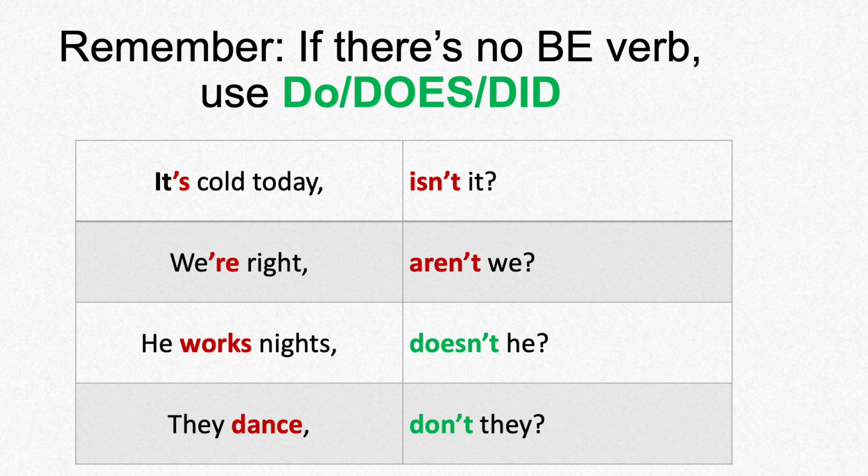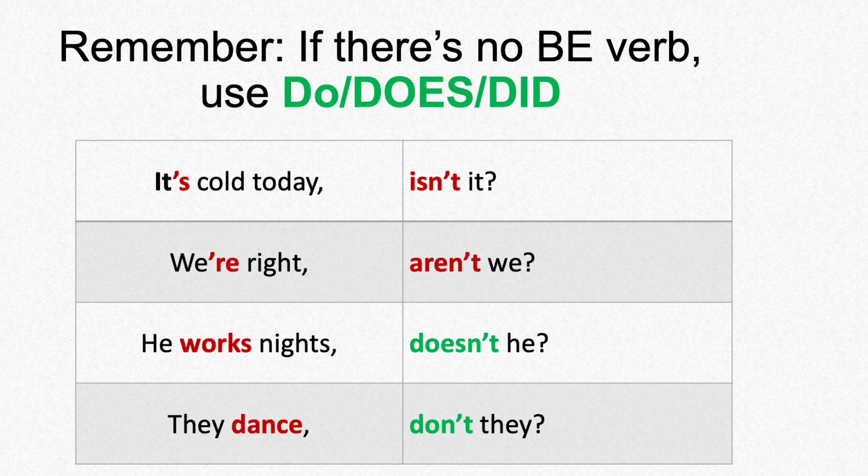Remember, if there's no be verb and there's no modal, you must use the helping verb do to make the question. In the first 2 examples, we have the be verb. It's cold today. We're right. So to form the tag question, we use the be verb. It's cold today, isn't it? We're right, aren't we?